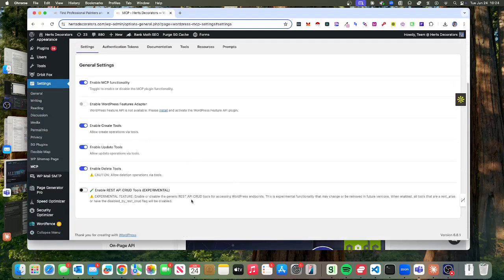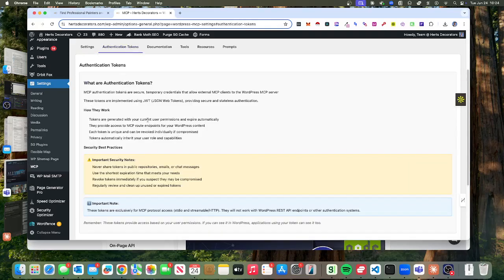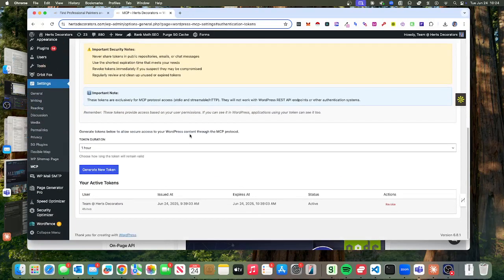And then experimental, the REST API CRUD for accessing endpoints. Basically that's to do with the REST API. We're not using that. But eventually all you do is install this plugin, which you download from GitHub, and then build this, and it lasts for another 10 minutes. I can revoke it at any time.